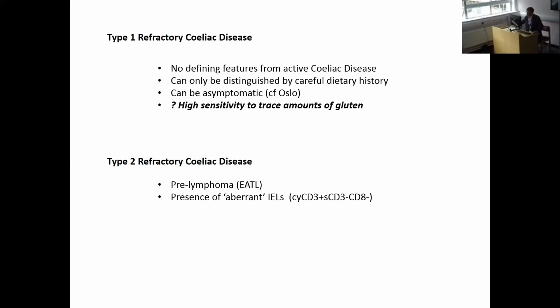And therefore, we have to apply cutoffs numerically, which are 20% on flow cytometry, or we've just worked out about 40% on double immunostained histochemistry. These cells also demonstrate a clonal proliferation. I would counsel against using T-cell receptor clonality as a means of diagnosing type 2 refractory celiac disease.